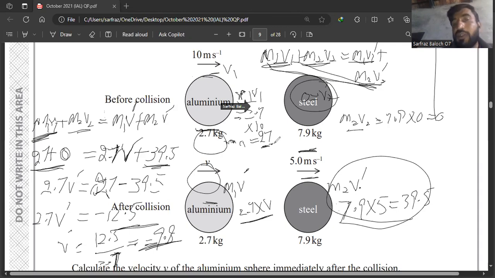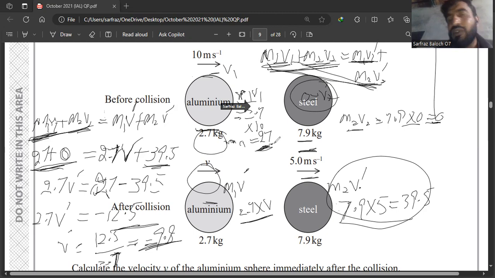Again I calculated m2 v2, which is 7.9 cross 0, and it becomes 0. So the total momentum before collision, m1 v1 plus m2 v2, is 27 plus 0, which is 27.